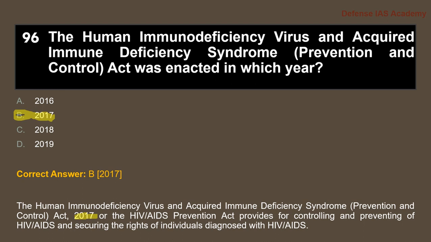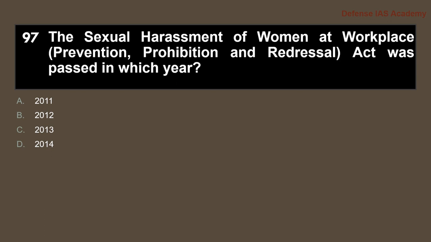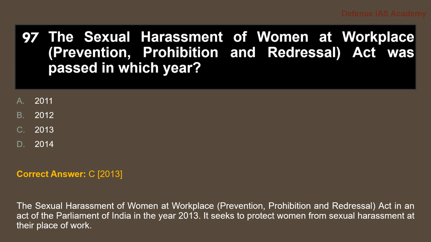The HIV and AIDS Prevention and Control Act, which came in 2017, provides for controlling and preventing HIV AIDS and securing the rights of individuals diagnosed with HIV AIDS.